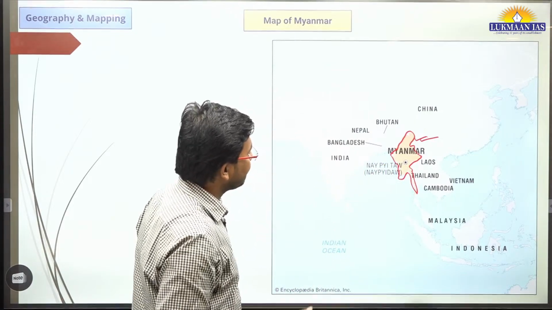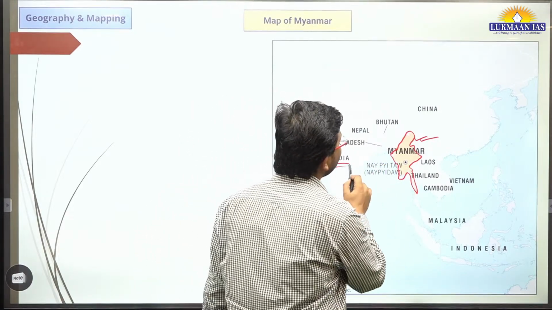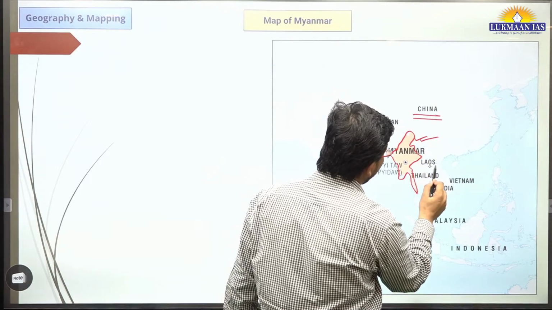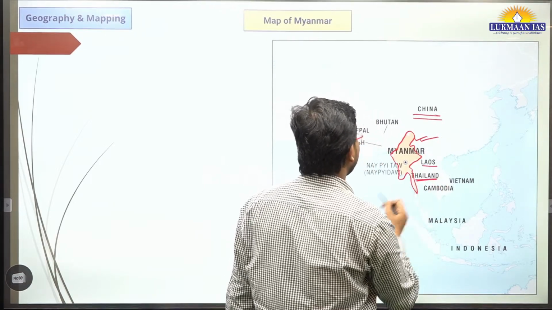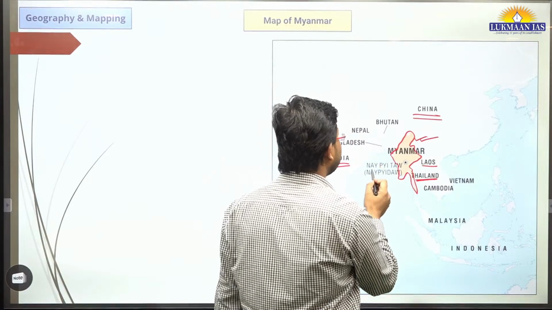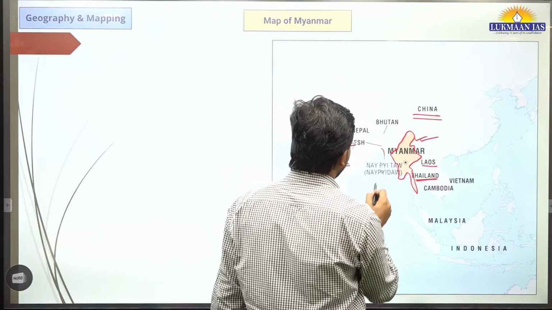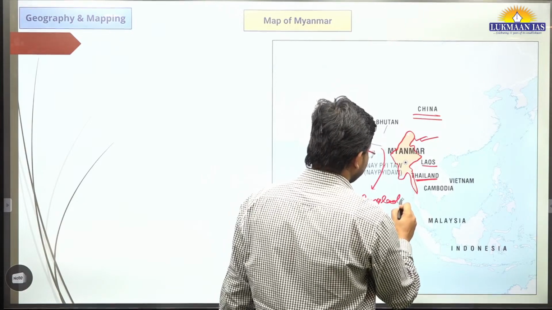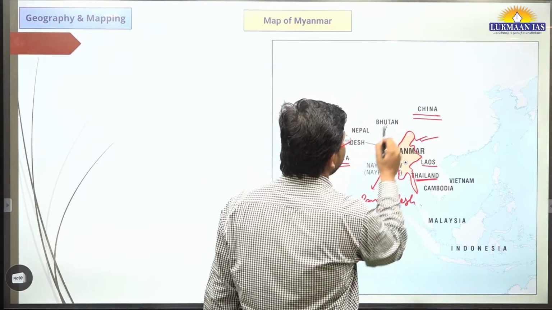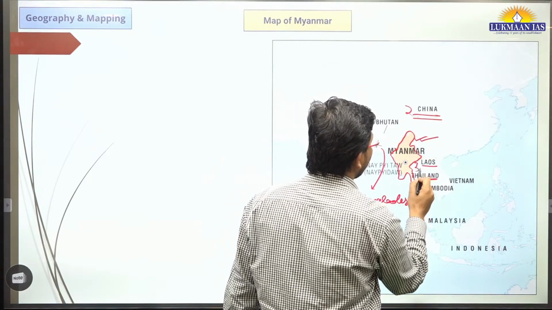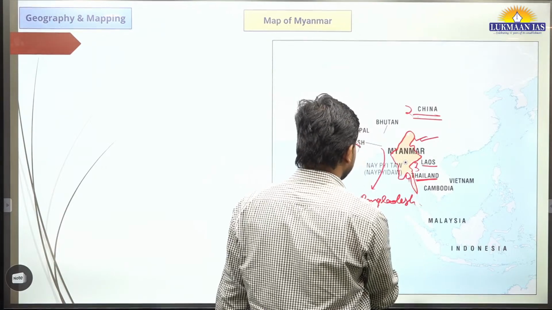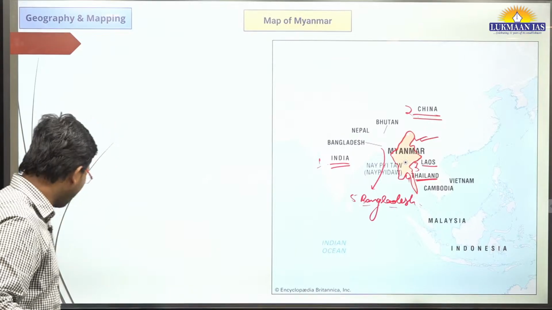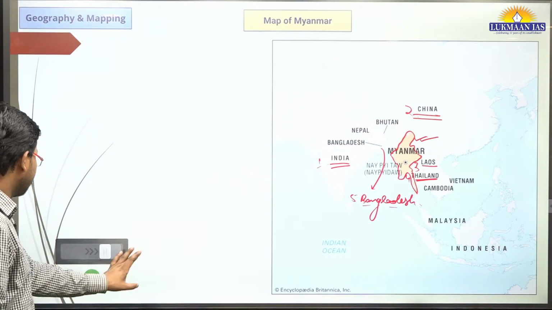It shares its border with India, it shares its border with China, it shares its border with Laos, it shares its border with Thailand also. And then it shares its border with Bangladesh as well, okay? So India, China, Laos, Thailand, Bangladesh. These are the 5 countries with which Myanmar shares its land borders. Okay, so this is the thing.